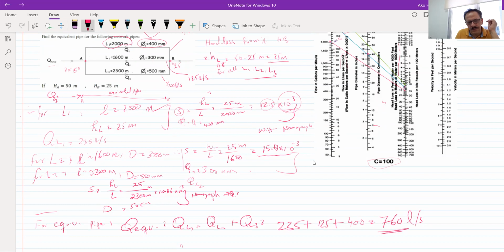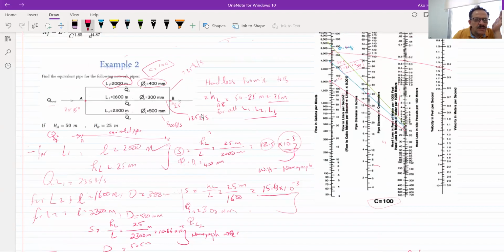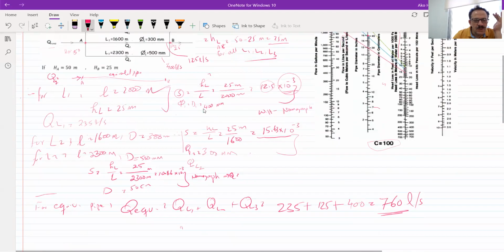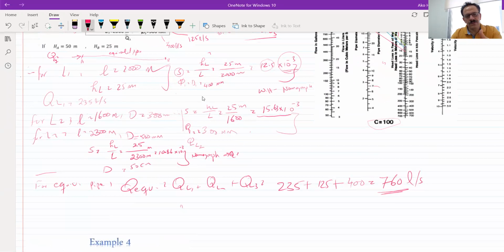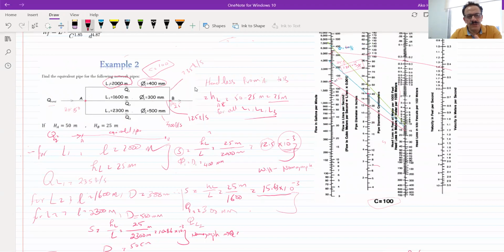This is the Q. Now you have two things. Either it's asking us to find the equivalent pipe for this volume, so you either want to use a diameter from the other three diameters, or you can assume a length.